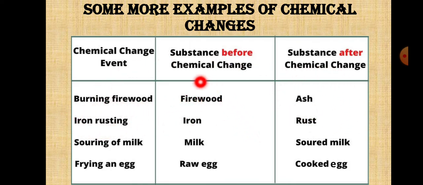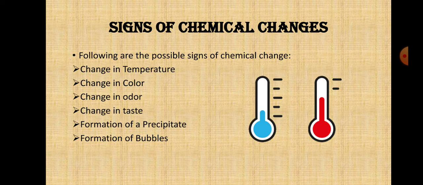And iron rusting: when iron gets rusted, in the beginning it is iron, at the end it becomes rust. You cannot turn this rust into iron again. Next, souring of milk. In the beginning you can see the milk, but in the end it is soured. You cannot bring normal milk back from this. Now raw egg and cooked egg: a cooked egg cannot be changed back into a raw egg. So these are all permanent, irreversible changes that cannot come back to their original position again. Such types of changes are known as chemical changes.